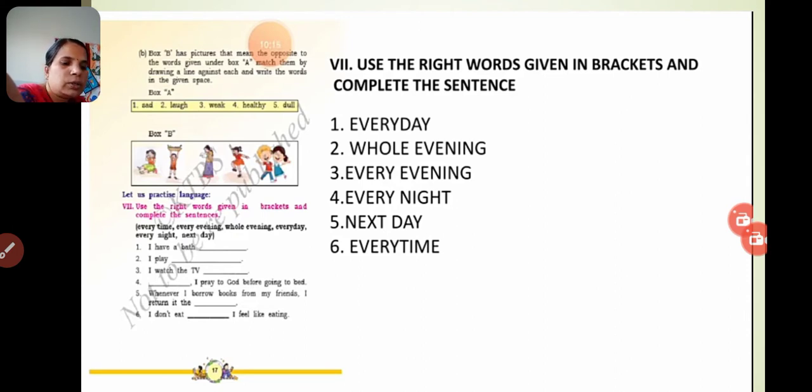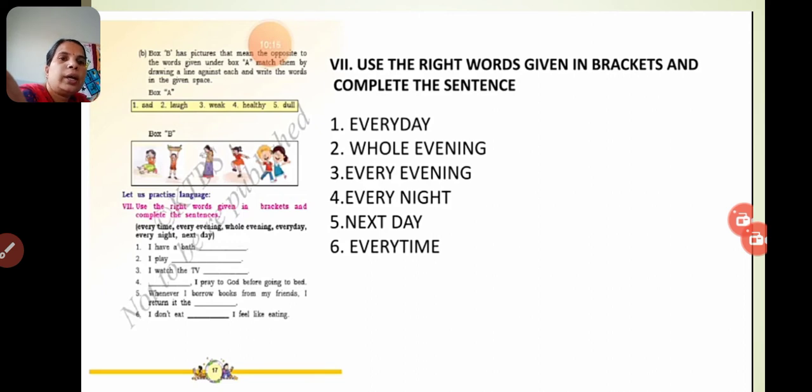And the seventh bit you see, I play whole evening, or you may watch whole evening also TV. You can play whole evening. Like that it is second one and third one. I have a bath every day. That is obviously everybody will. And second one, I play whole evening also. I watch. And third one, I watch the TV whole evening also.